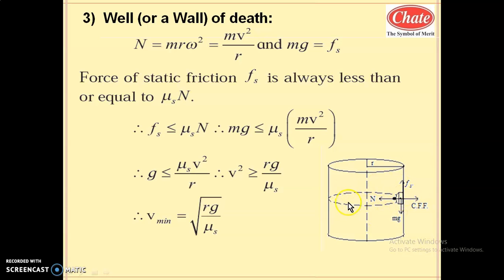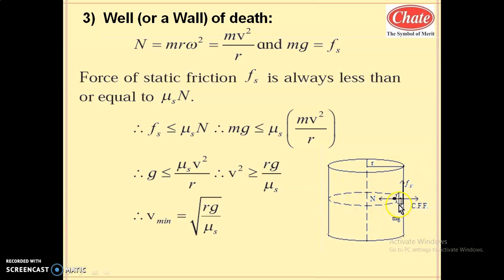I will once again repeat: as the speed increases, centrifugal force increases. As centrifugal force increases, normal reaction increases. This is as per Newton's third law: as action increases, reaction increases. This reaction force will increase the magnitude of the frictional force, that is mu into normal reaction. Here mu is constant, but normal reaction is variable. It depends upon the speed of the vehicle, and if this is greater than or equal to mg, then the vehicle skidding will be stopped. So let us study the equations for this well of death.